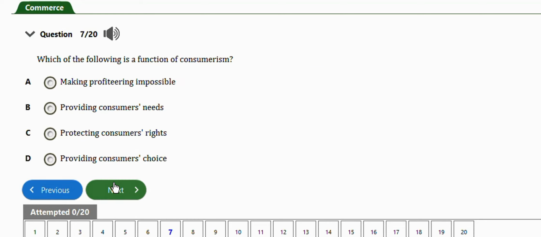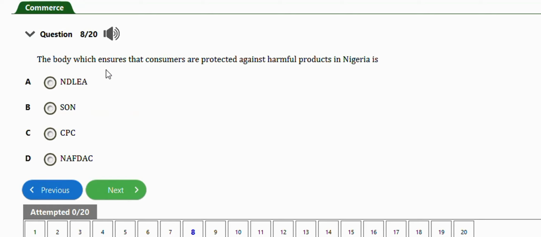Next question. It says which of the following is a function of consumerism? Making profiteering impossible, providing consumers needs, protecting consumers' rights, providing consumers choice. So the right answer is option C, protecting consumers' rights. Next question. The body which ensures that consumers are protected against harmful products in Nigeria is NAFDAC. Option D. Okay, next question.